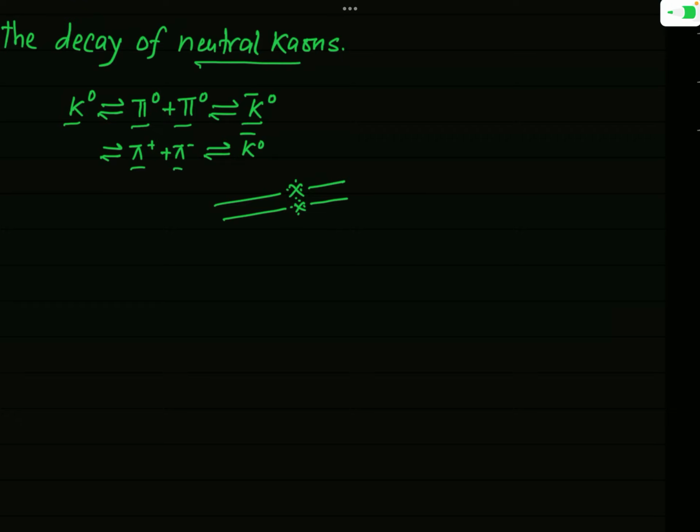This is the decay process of a neutral kaon, and we will see in the forthcoming lectures that in this decay process the time reversal invariance is violated.